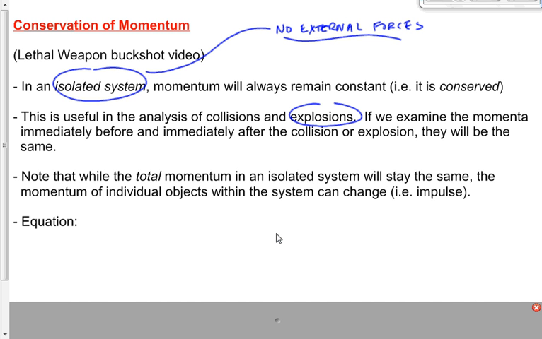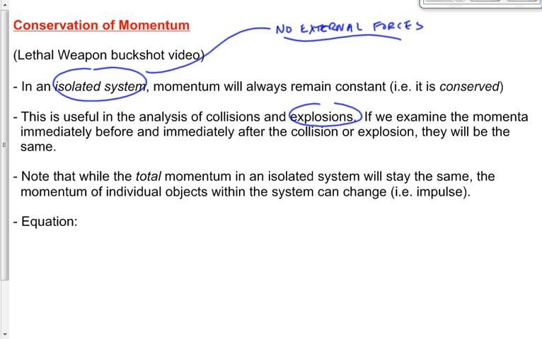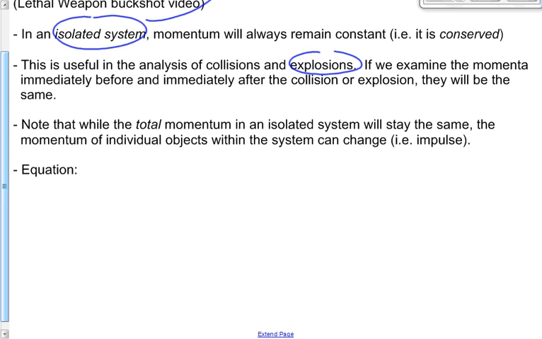Conservation of momentum actually comes from Newton's third law, which says that the force of one object acting on another is the same as the force of the second object acting on the first, equal but opposite. You don't need to remember this derivation either, but I'm going to give it to you. In the end, what you need to remember is the final product. We're going to say that F12 is equal to negative F21.